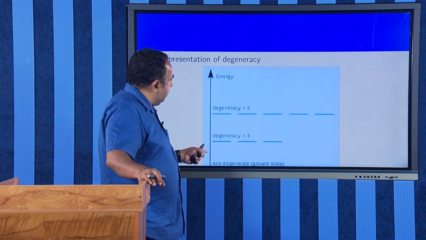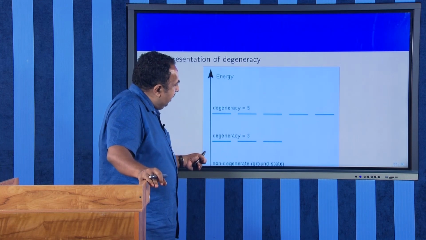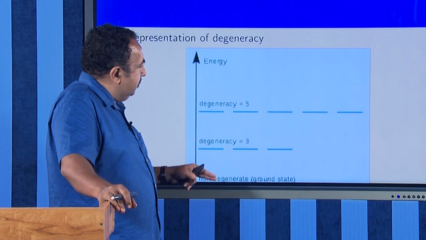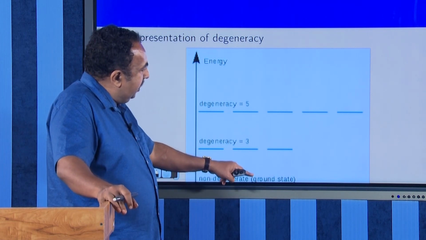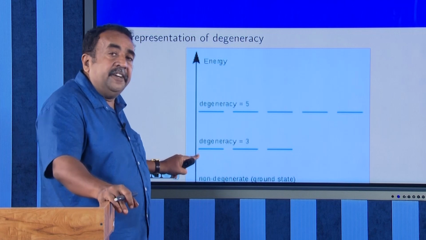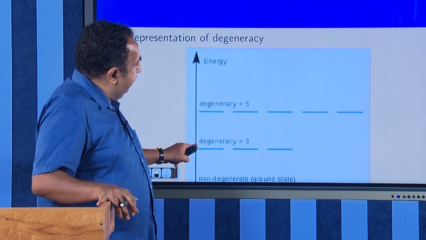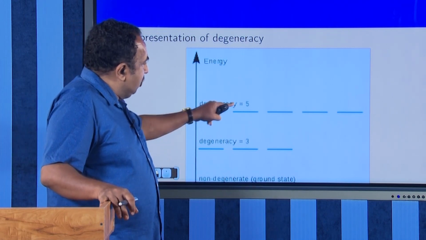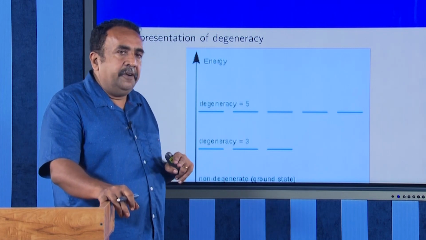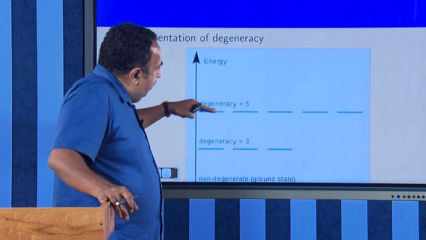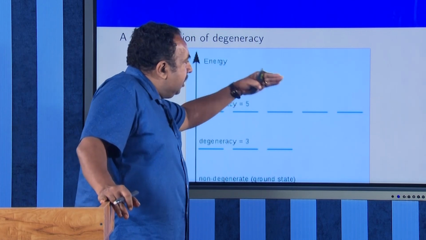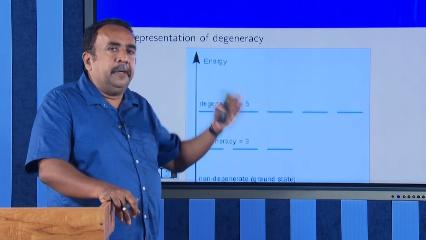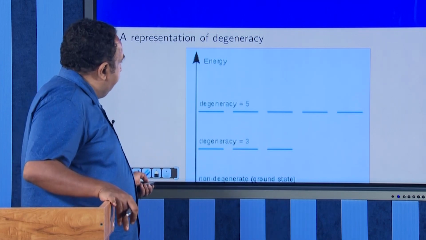Here I had shown the energy of a harmonic oscillator, which we will see later on. You can see that your ground state will not have any degeneracy, but your first state will have a degeneracy of 3 and your second state will have a degeneracy of 5. That is, there will be an energy for a state and that energy will be repeated for the system.